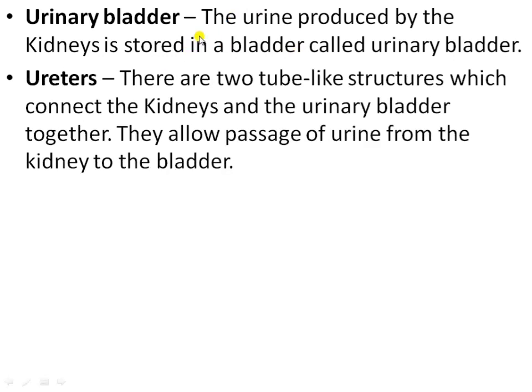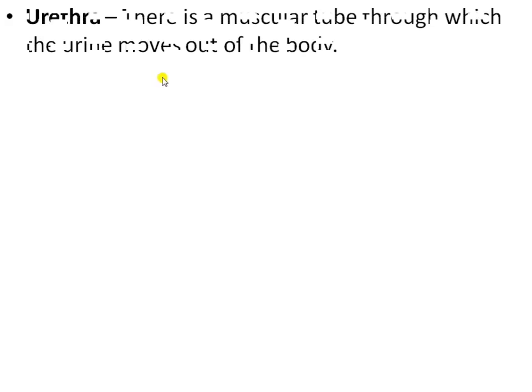Next is the ureter. There are two ureters, two tube-like structures which connect the kidney and the urinary bladder together. They allow the passage of urine from the kidney to the bladder. At last is the urethra. Urethra is a muscular tube through which the urine moves out of the body.